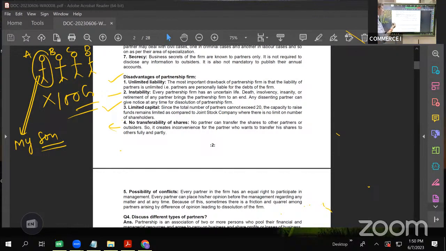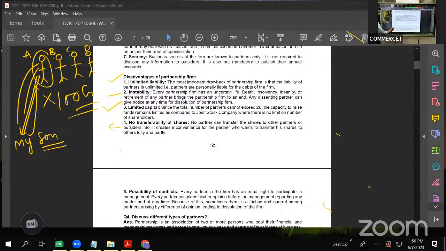Okay. What is the process? A has to retire and then B, C, D have to give a consent to take his son as a partner. Then only this can happen. Otherwise, normally the share is not transferable. The share of A or B or C is not transferable to any friend or any relative. It can happen that one partner retires and in his place another partner is admitted. This is the process which is very lengthy.